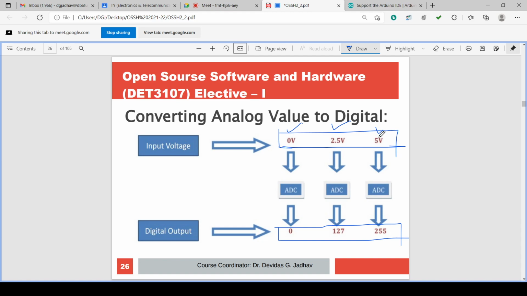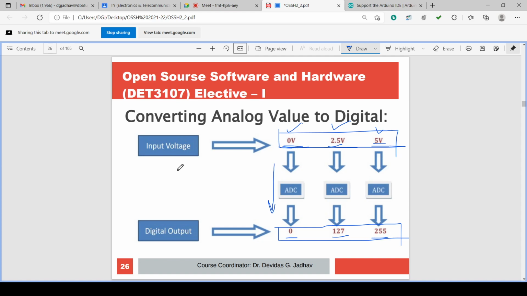After the ADC, 0 volt, 2.5 volt and 5 volt are converted into the numbers 0, 127 and 255. ADC does analog to digital conversion. Its name is ADC, analog to digital converter.